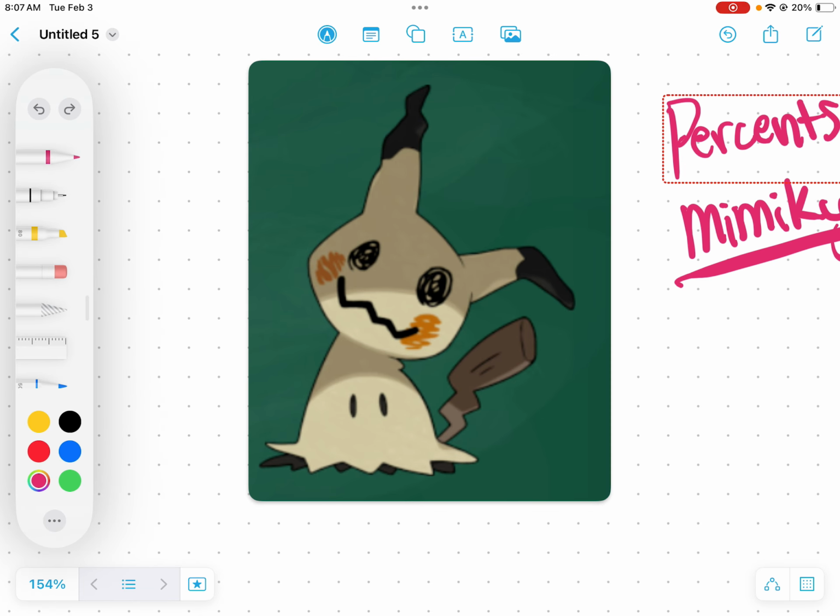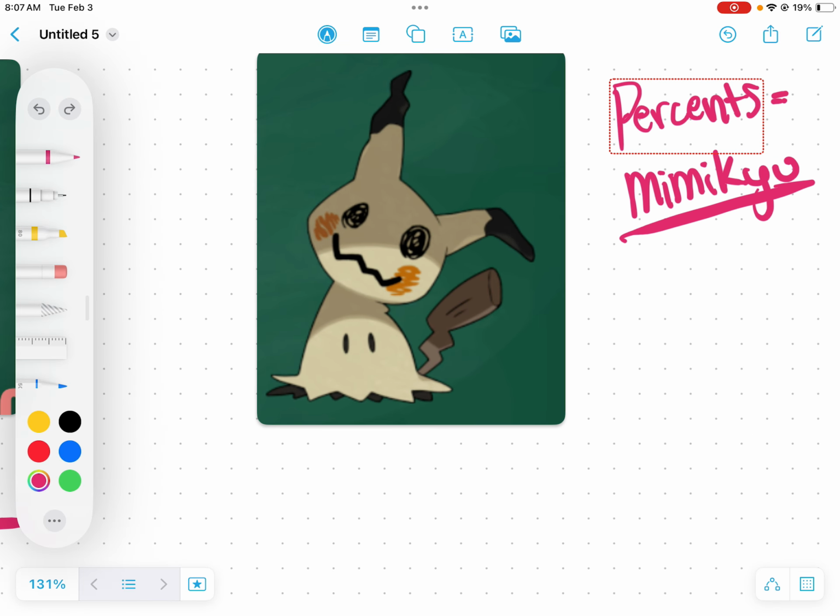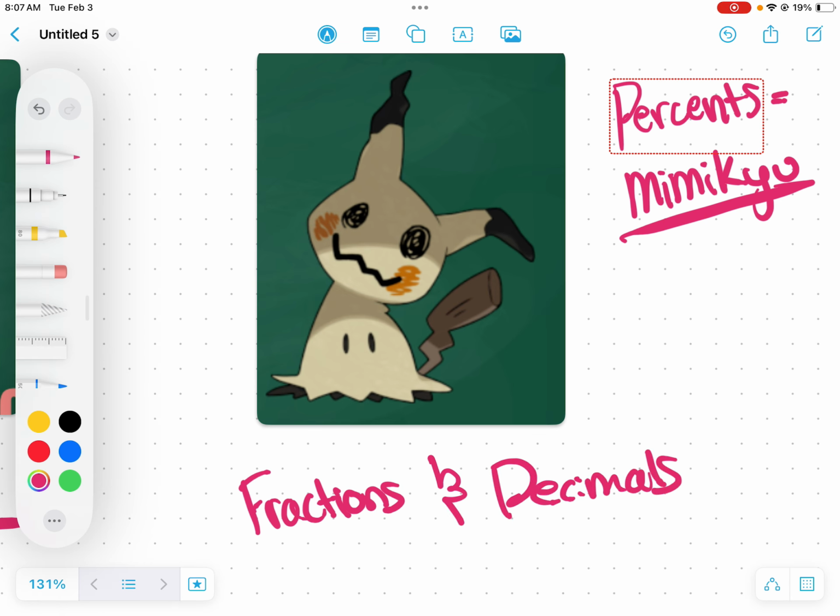It wants to be popular. It wants to be seen and be happy, because when people think of fractions and decimals, they think they are scary. And so what fractions and decimals do to not be scary is turn into a percent.